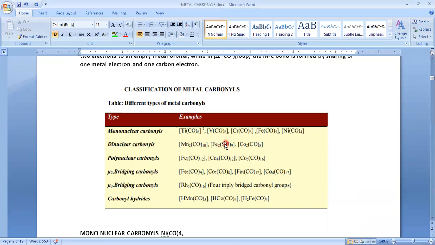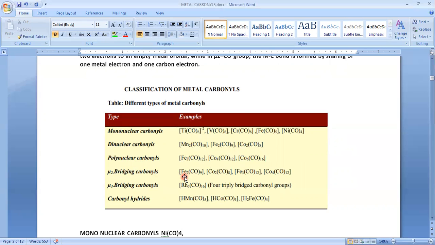We have this in our syllabus, and we will study about this one. Next, polynuclear: a metal complex which has more than two central metal atoms. Such molecules are known as polynuclear carbonyls. Another category is bridged carbonyls. Here, bridged, say mu2. Mu2 means the carbonyl group will bind to two metal atoms.